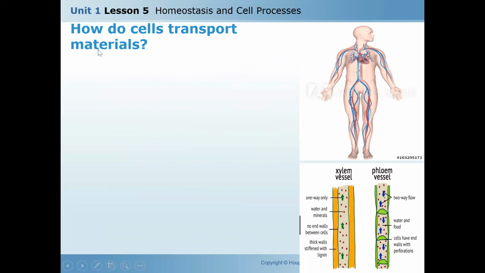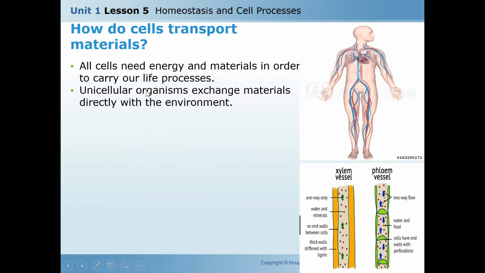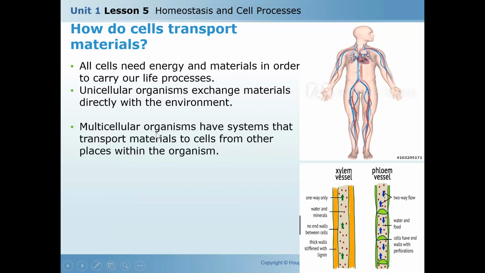How do cells transport materials? Unicellular organisms exchange materials directly with the environment because it's only one cell. All cells need energy, so that's why they go for this job in order to carry out life processes. Multicellular organisms have a system that transports material, which is the circulatory system.